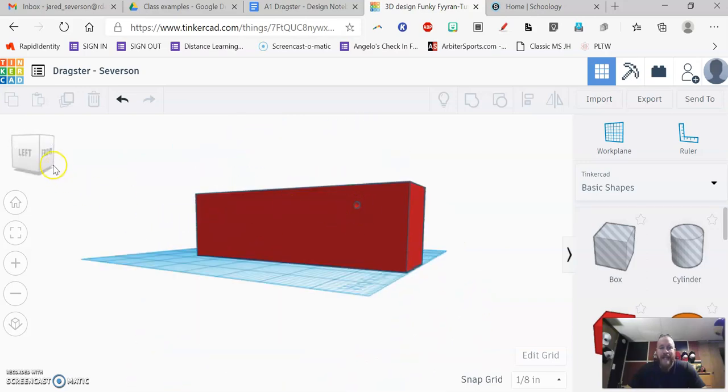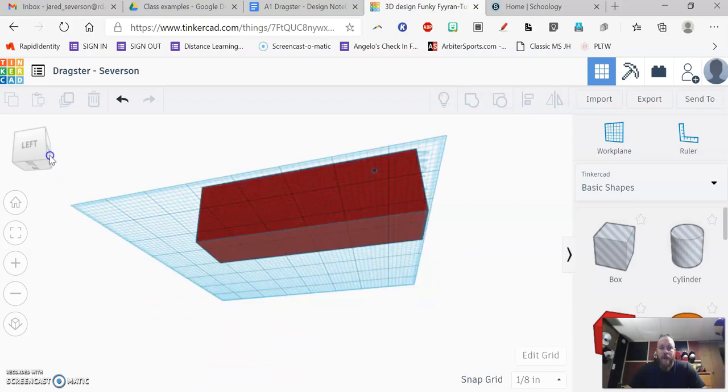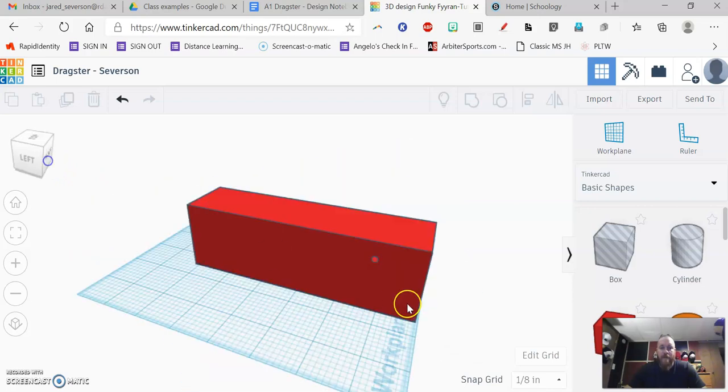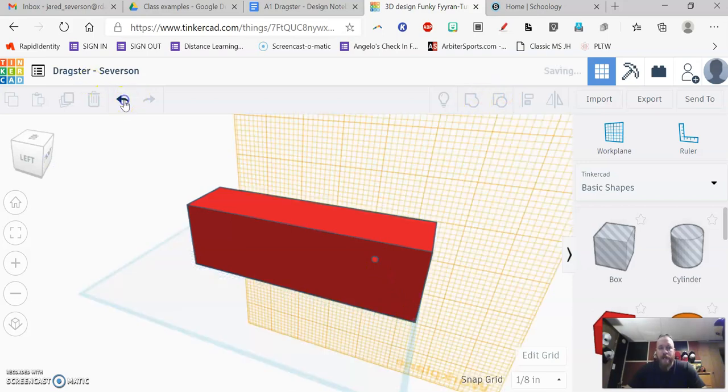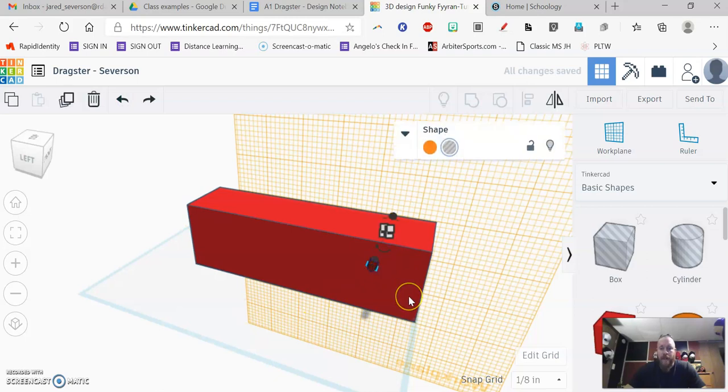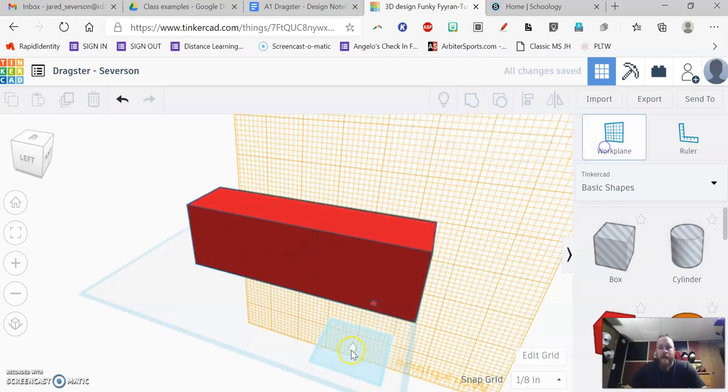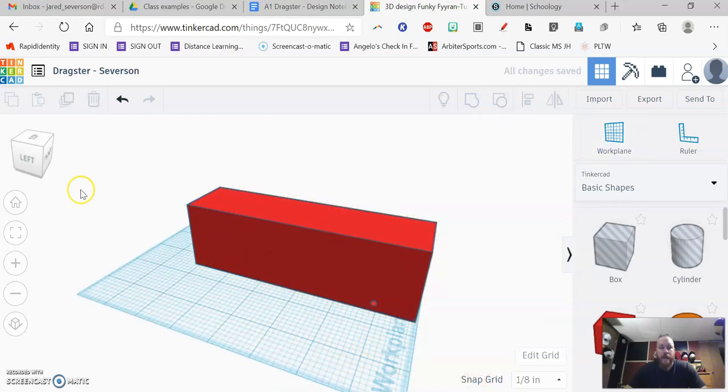Now obviously that is not in the correct spot, so I would want to move that down to the bottom of my car before I group this. So if I need to undo this, I need to undo it. Okay, now this car right here, I can use my arrows and I can move it down, move it where I want it to be. And then I can group them, and now that hole is where it needs to be.